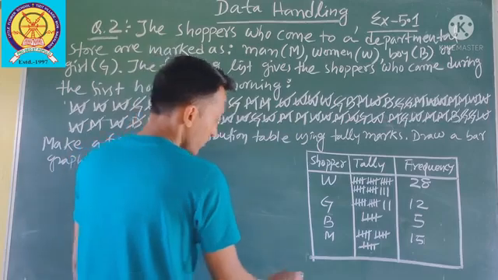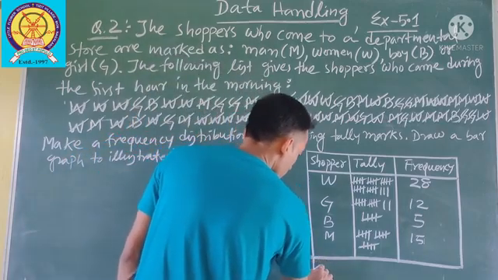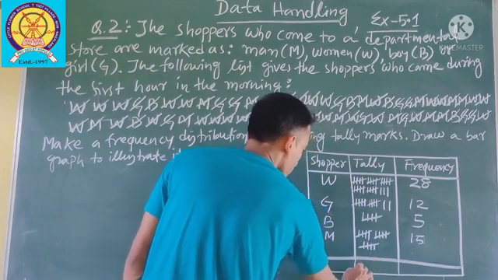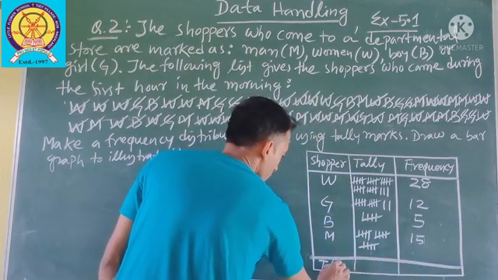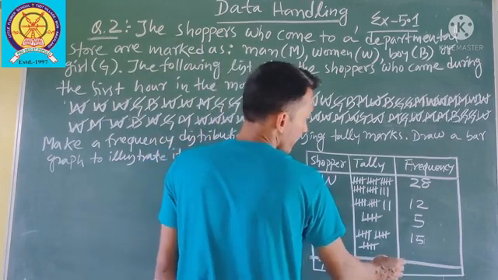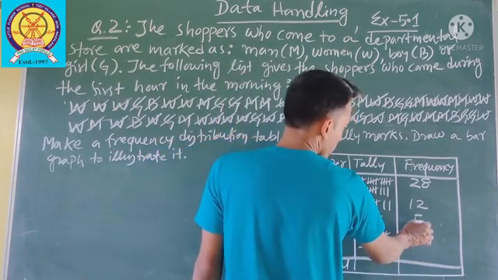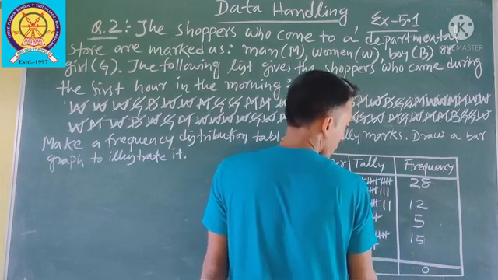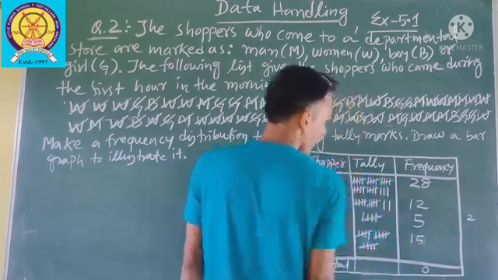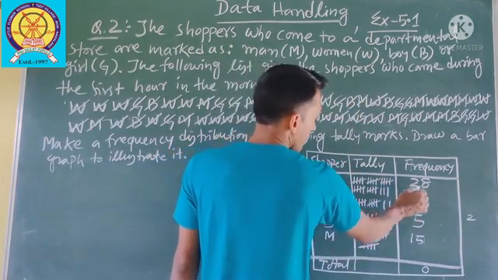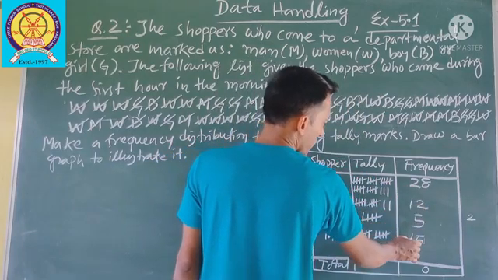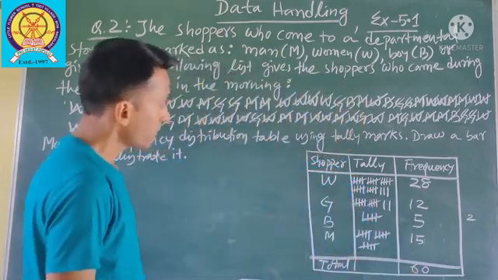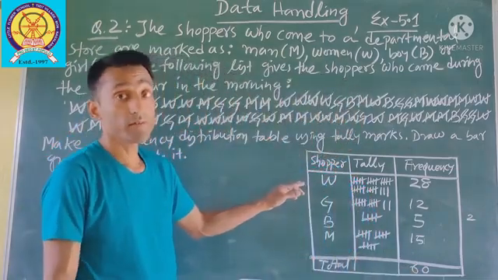So now you find the total. 5 plus 5 is 10, 10 plus 2 is 12, 12 plus 8 is 20. 2 in hand. 2 plus 1 is 3, 4, 4 plus 2 is 6. So this is your frequency distribution table.